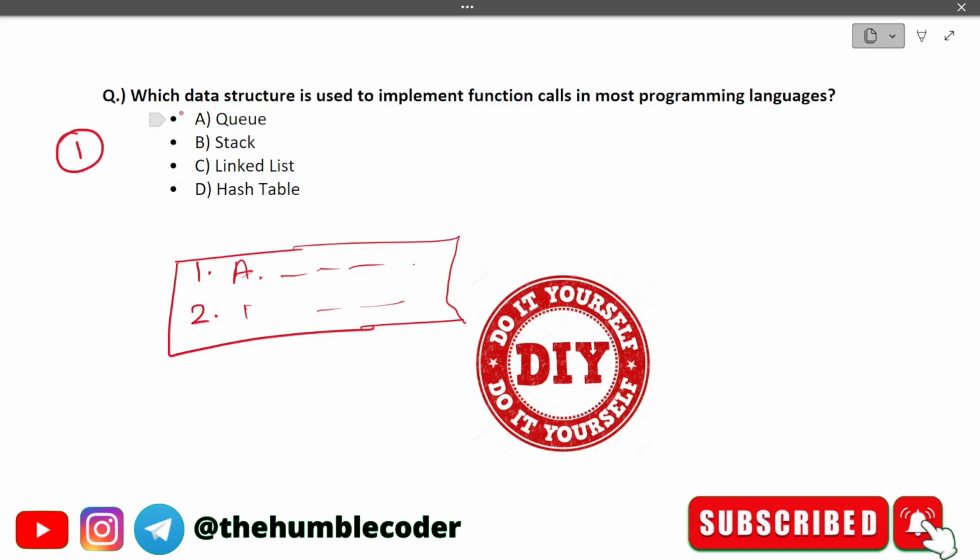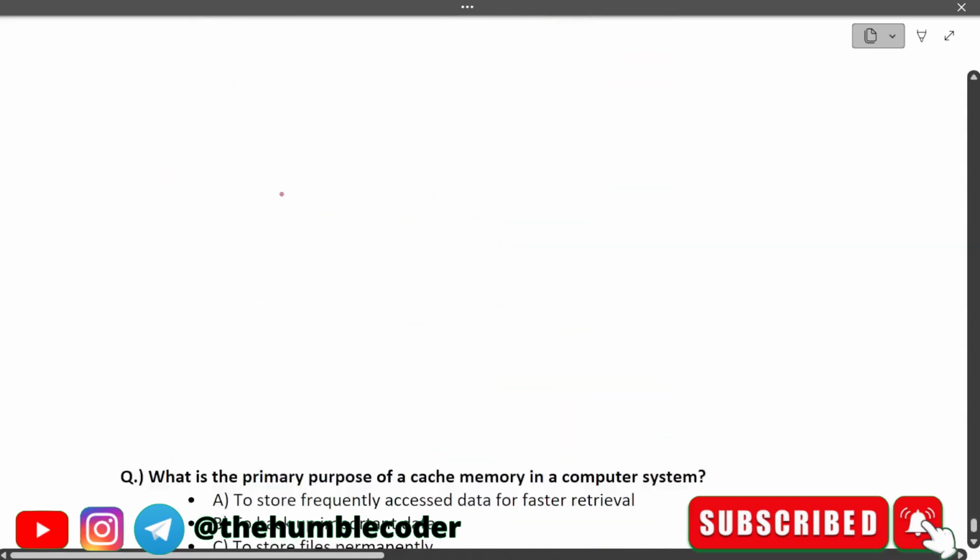Let's see the question that we have. Which data structure is used to implement function calls in most programming languages? The options that we have are queue, stack, linked list, and hash table. So basically you have to tell which of these data structures is used to implement function calls. Make sure to comment down the answer.